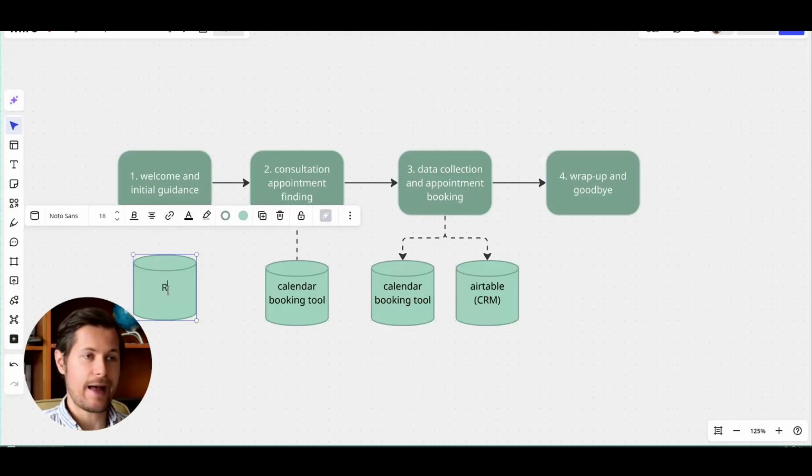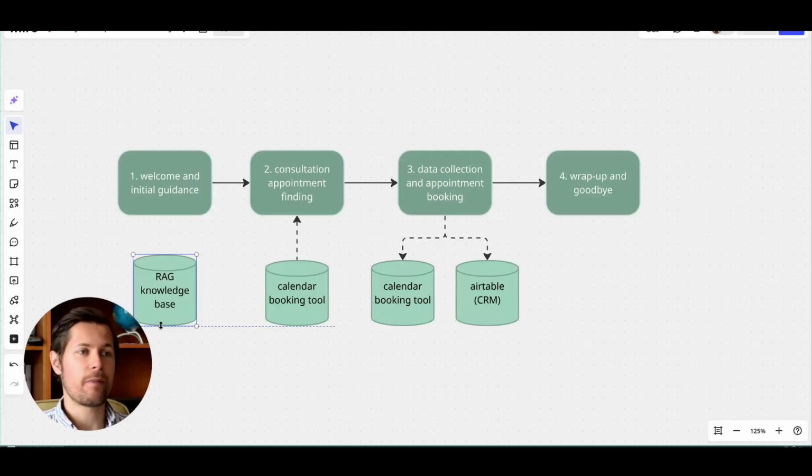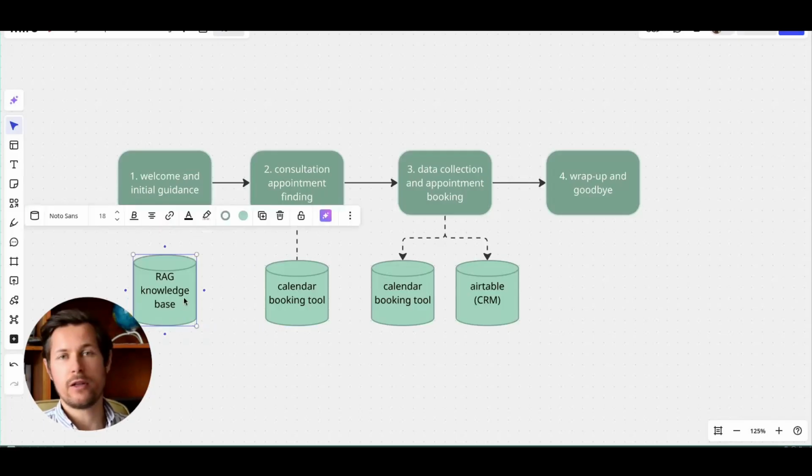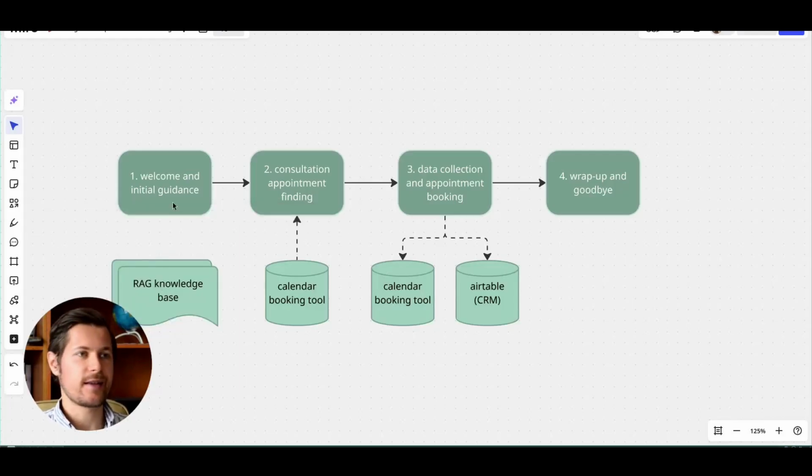And we will call this RAG knowledge base. RAG stands for retrieval augmented generation. It means that here we'll load the documents of the law firm with all the internal processes and how they handle things, and also the type of law they specialize in, so that the chatbot can guide the client initially in a proper way.